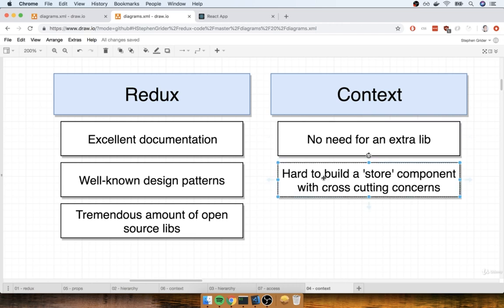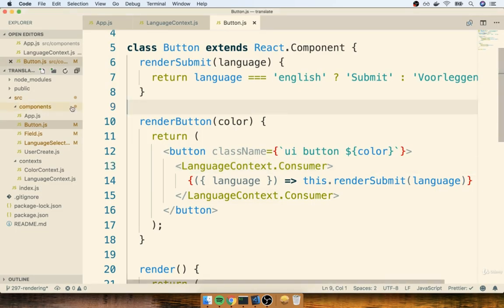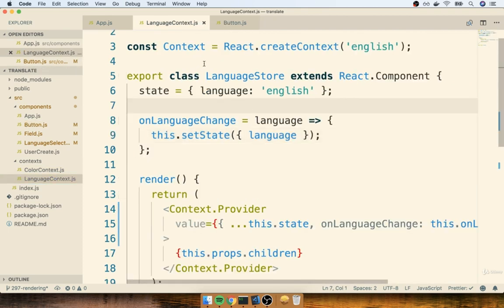Now, some of the challenges of context are that it's really hard to build one of these store components, like the language store that we just saw, that has cross-cutting concerns. In other words, we would probably want to build a separate store component for each type of resource that we have inside of our application. So for example, if we have languages, we would have a language store. If we plan to have authentication, we might want to create a user store or something like that. And these would probably all be separate React components. Sharing data between these different stores would be really challenging.